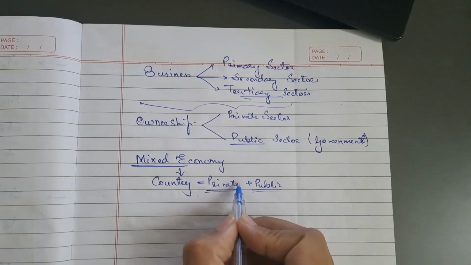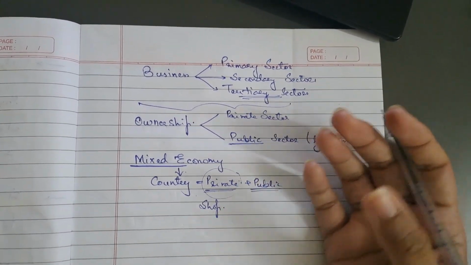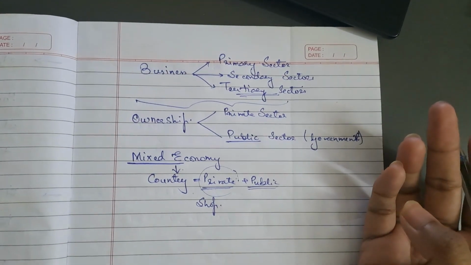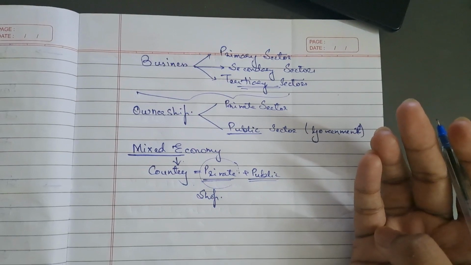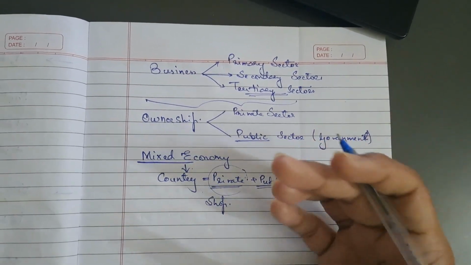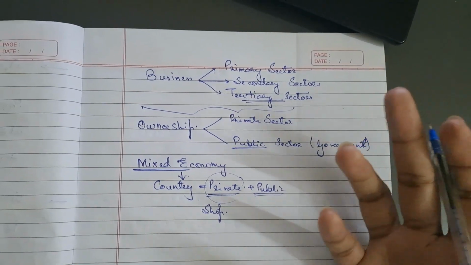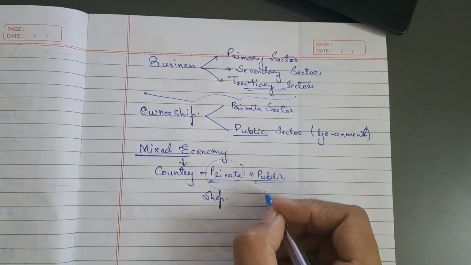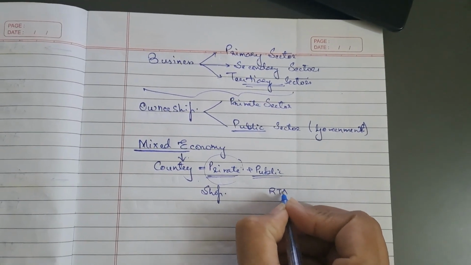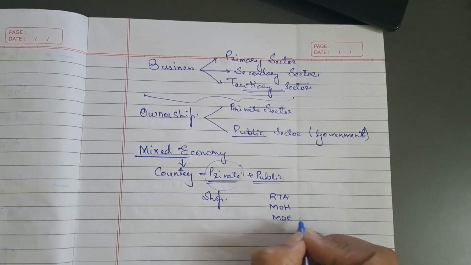Private sector businesses means shop owners, the bookstores. Consider if you are living in the UAE, you are aware of Al Muna bookshop, you are aware of Lulu, you are aware of Al Futtaim, because Al Futtaim is owned and run by the Al Futtaim family, right? So those are the private businesses. Coming to the public sector, there is the Roads and Transport Authority, the Ministry of Health, the Ministry of Education, which is providing the education.